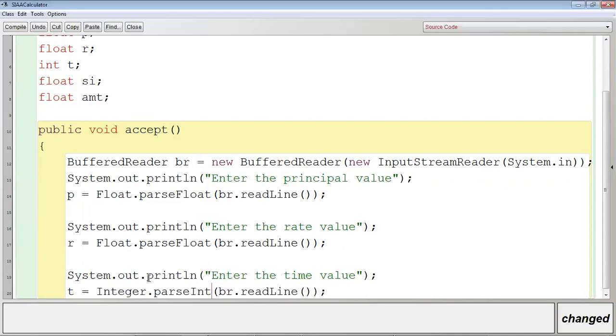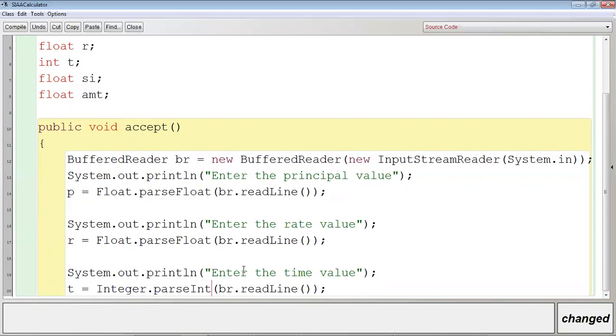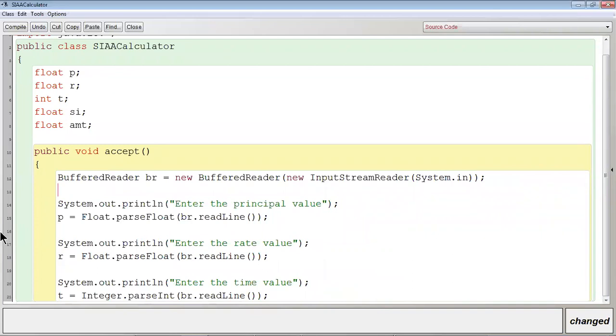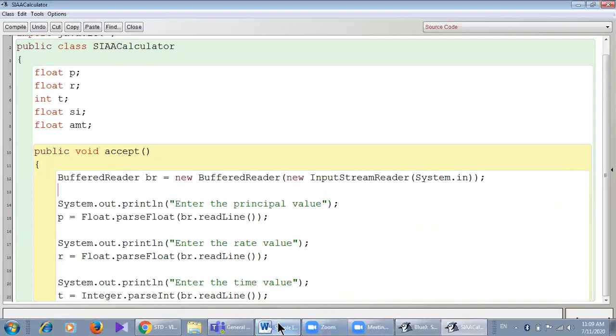Integer.parseInt. Okay, then simple interest and amount are to be calculated within which method? Calculate method. So the task of accept method is finished. Okay, you can read the question once again.